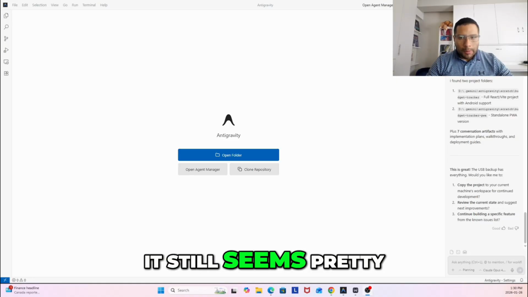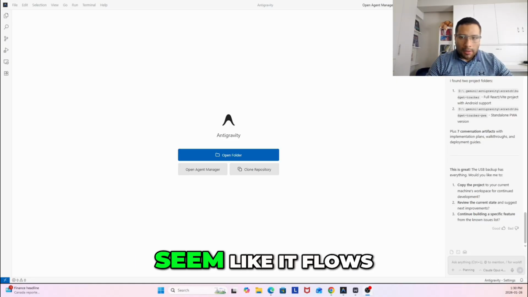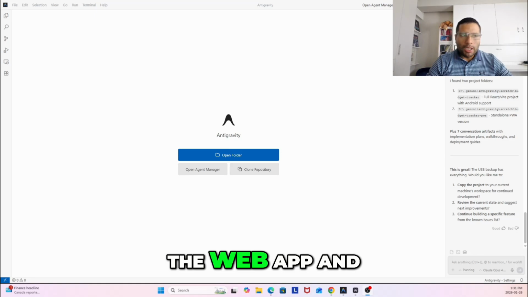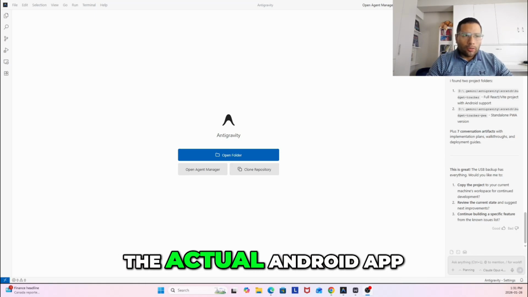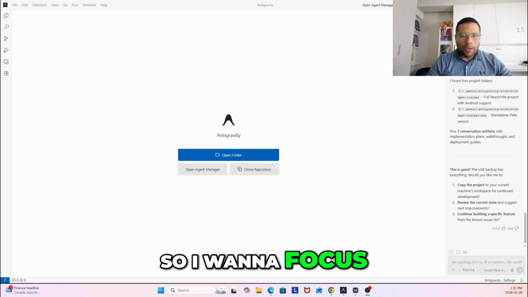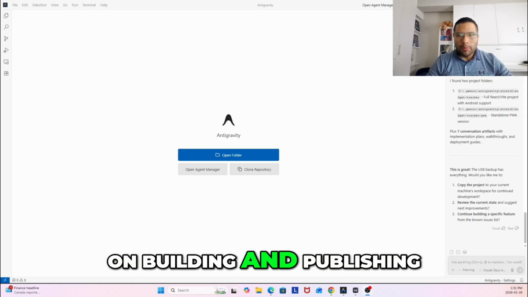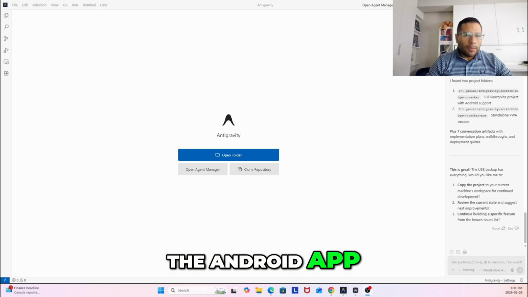Right now it still seems pretty clunky and it doesn't seem like it flows, and you can't really see the difference between the web app and the actual Android app. So I want to focus first on building a nice looking web app, and then we can focus on building and publishing the Android app. Let's go ahead and tell me what we need to do next.